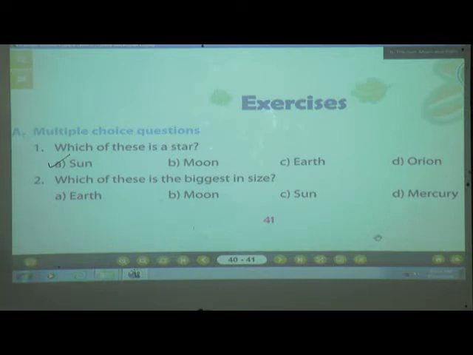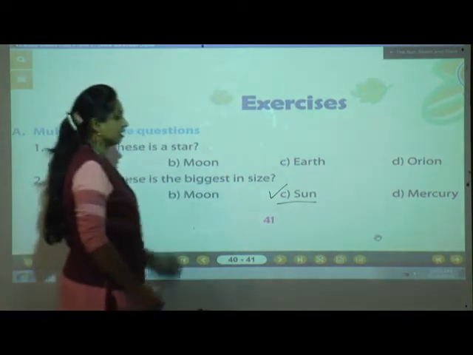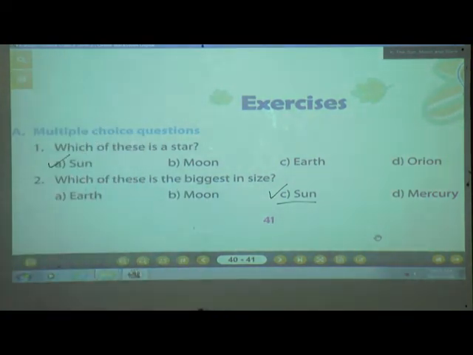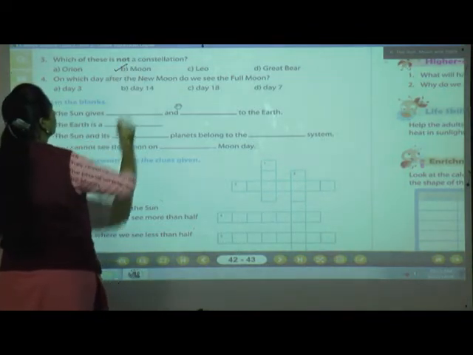Yes, we have seen the sun's family. Which is the biggest in the sun's family? Of course, when we are talking about the sun's family, the sun is the head of the family and the sun is the biggest in size, isn't it? Now, next question we will solve. See, which of these is not a constellation? Orion, Moon, Leo and Great Bear. We have studied in the constellations these names: Orion, Leo and Great Bear, isn't it? So Moon will not come in constellations. So tick the B option.